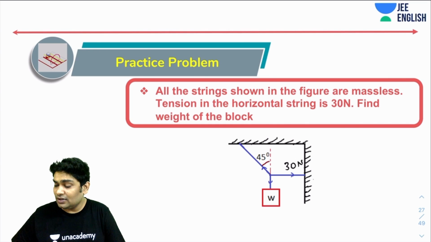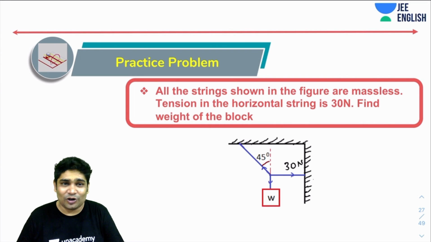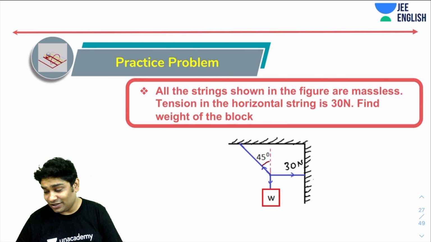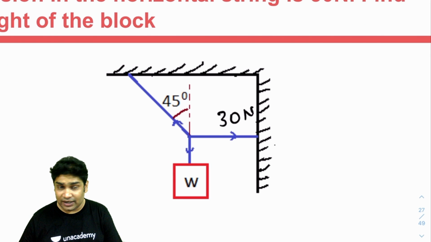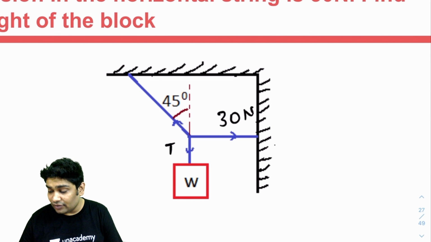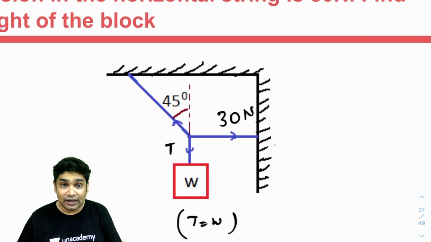Okay. So I hope most of you must have solved this by now. So why don't I just go ahead and quickly answer this? Yep, 2 minutes are over in any case. So let's mark the tensions. Here I already know there is T, and this T would be equal to W for equilibrium of weight, right? And let's imagine that this is T dash.